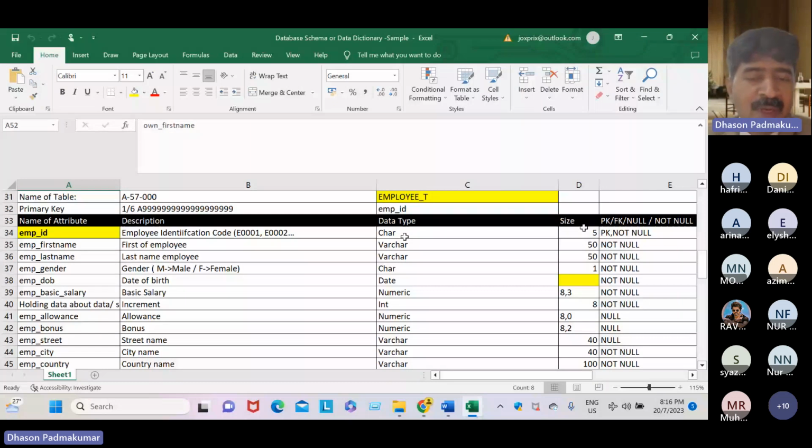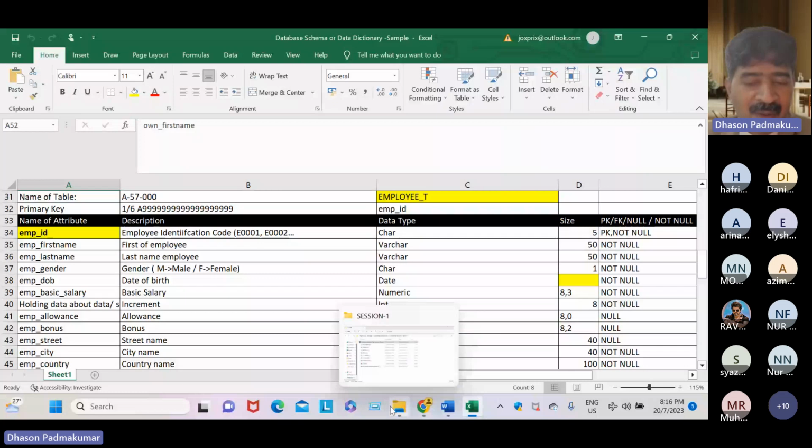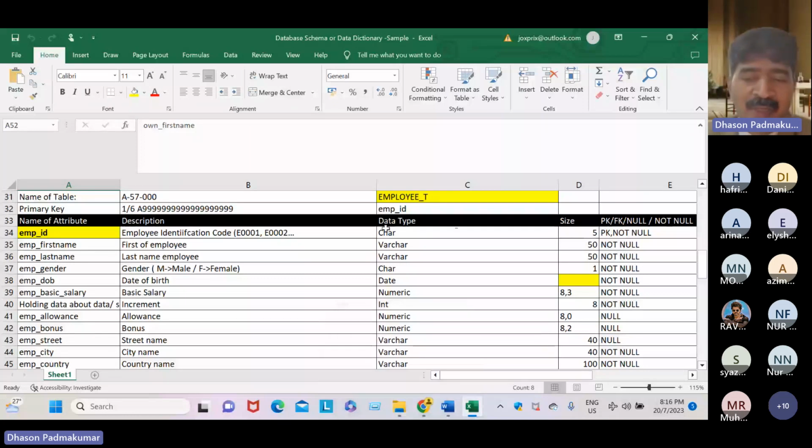Every student has an 8 digit TP number, like TP0 and 5 more digits. So the length of every student ID is 8 digits. Got it? So passport number, IC number, product ID, we use char. The length is short and fixed.